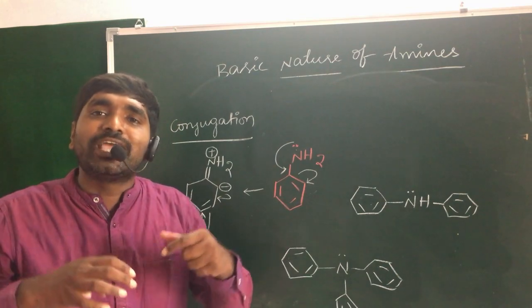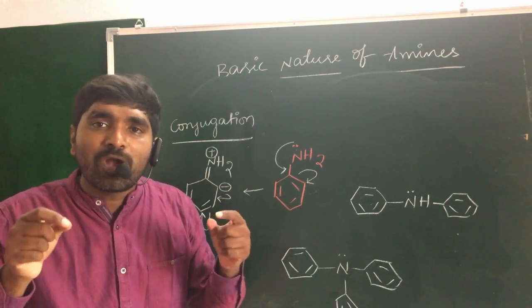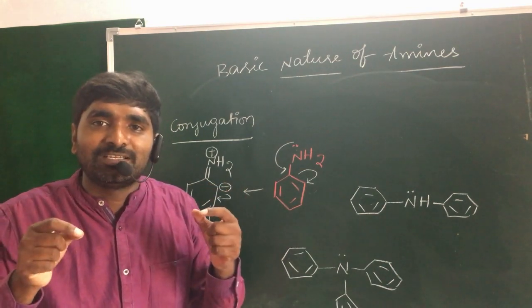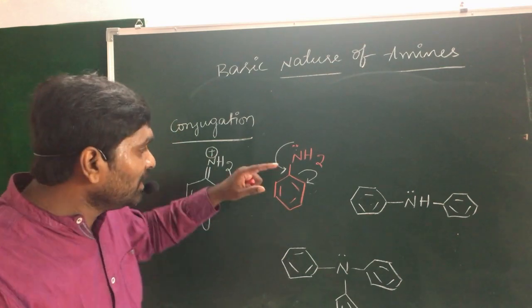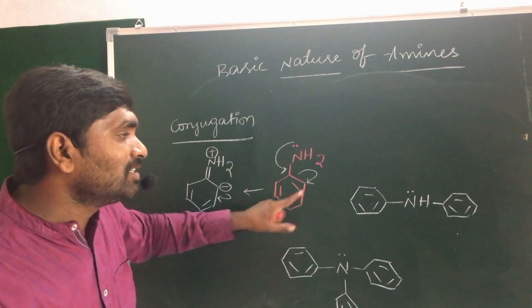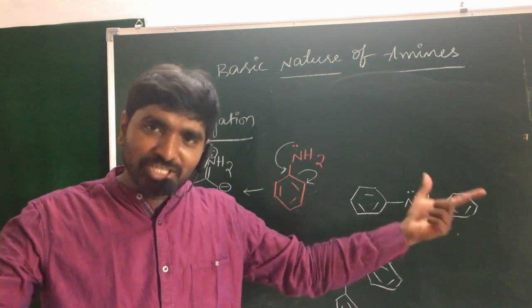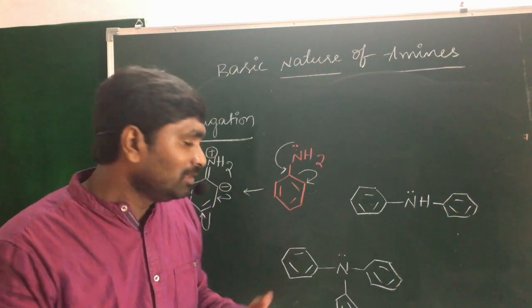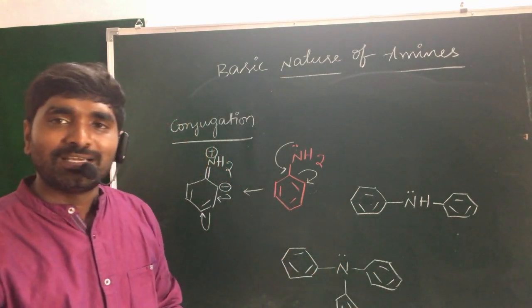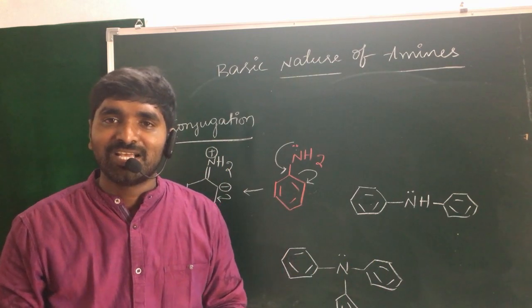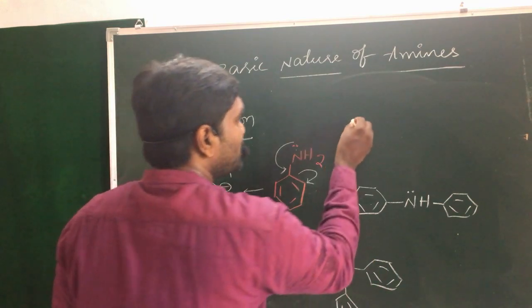Hence, as conjugation increases, the availability of non-bonding electrons to donate may decrease. Compared with aniline, in diphenylamine conjugation is more. In the third condition, the number of phenyl rings increases, so conjugation increases.